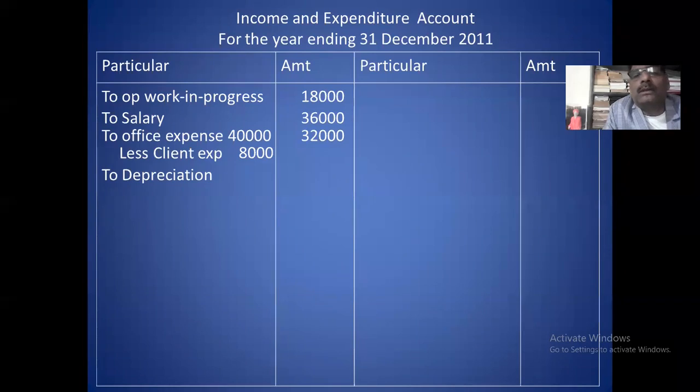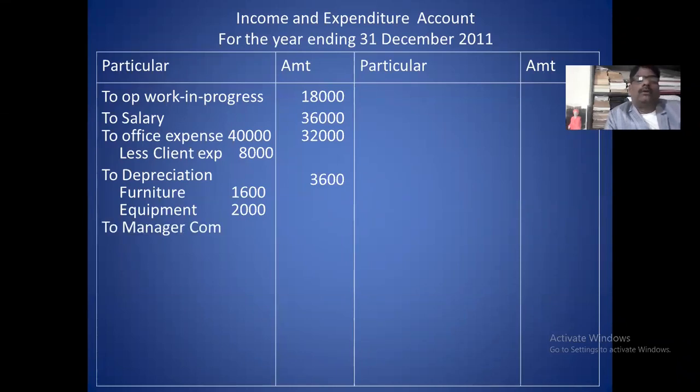On the depreciation heading, on furniture you calculate 10%. 10% of the furniture is 1,600, and office equipment also 10%. On the office equipment you calculate 10%, that is 2,000. So total depreciation is 3,600.